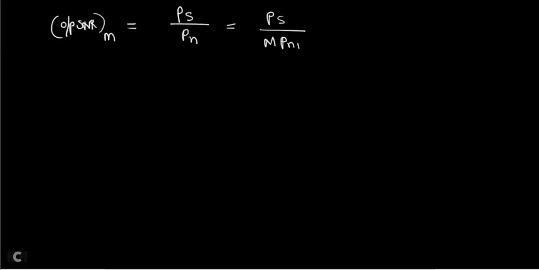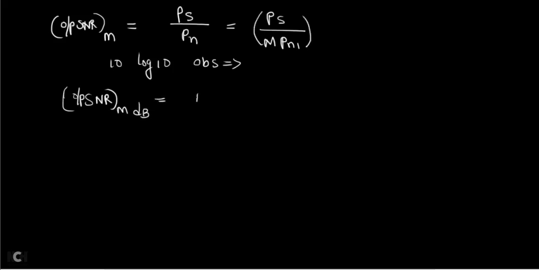Okay. Now you take 10 log to the base 10 on both sides. So you are going to get the output SNR for M in decibels. If you take log to the base 10 of this term, you get 10 log to the base 10 of PS divided by M into PN1.